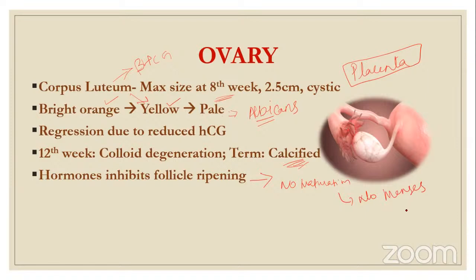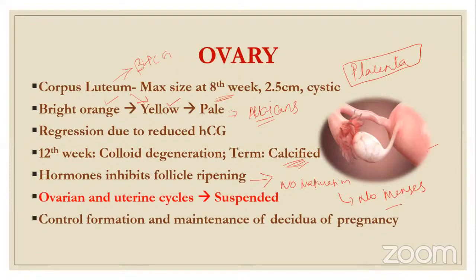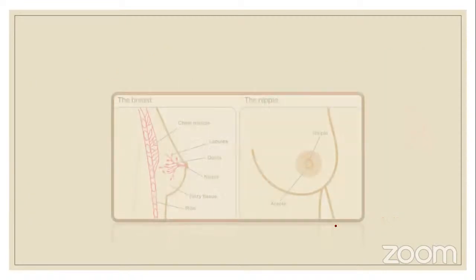So which is the one part responsible for cessation of menses during pregnancy? It is the corpus luteum from the ovary. Ovarian and uterine cycles are suspended, and when they are suspended, there is no menses, and that is why the pregnancy is continued. So it controls formation and maintenance of the decidua of the pregnancy.